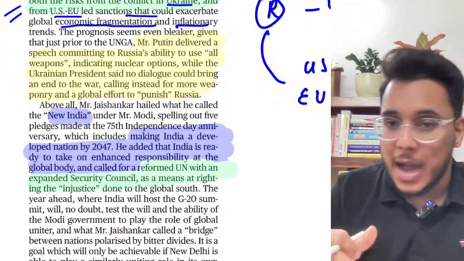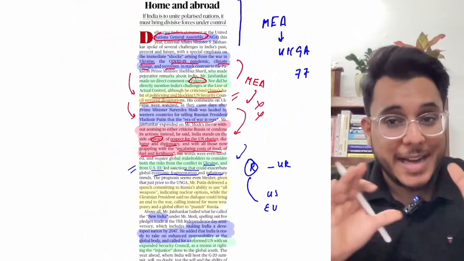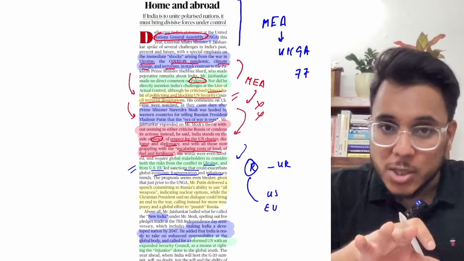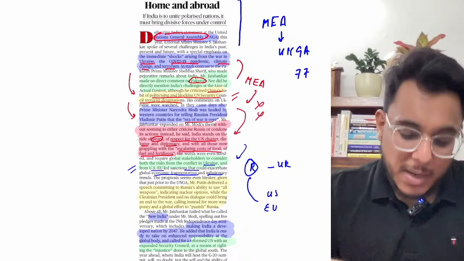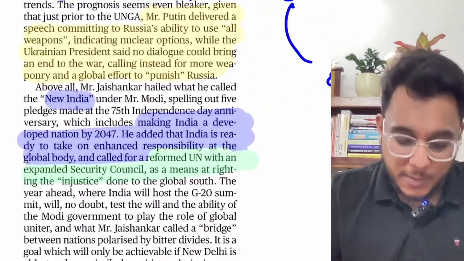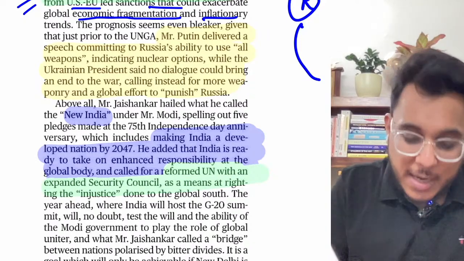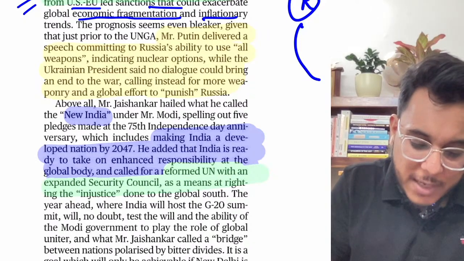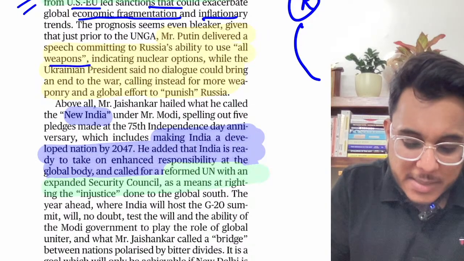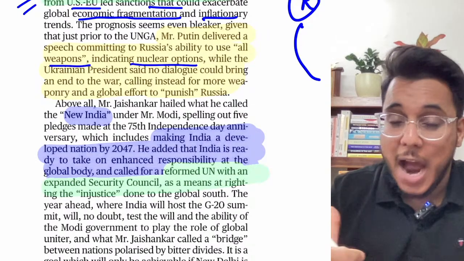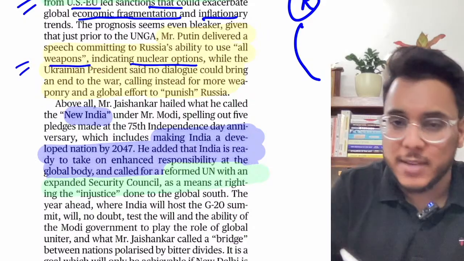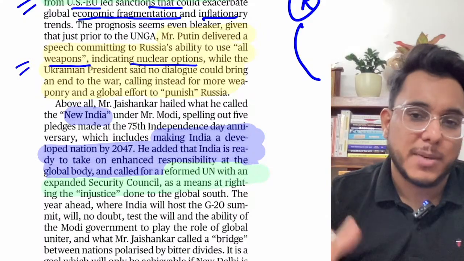At the same time, guys, though India is talking about peace, cooperation and harmony, few days back Putin, in a speech, said this particular thing, that we will use all the weapons including nuclear weapons if we have to stop Ukraine. So this is something being done by Russia, which is not very mature.